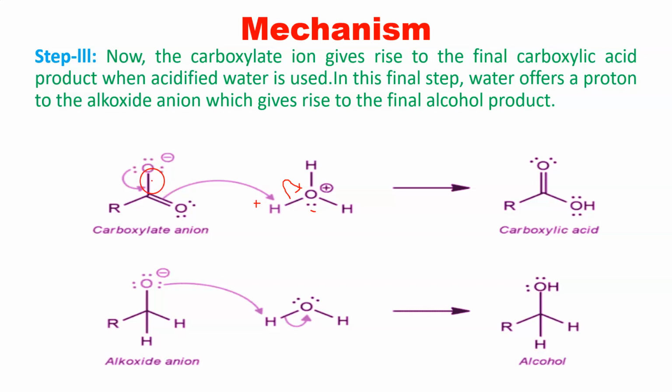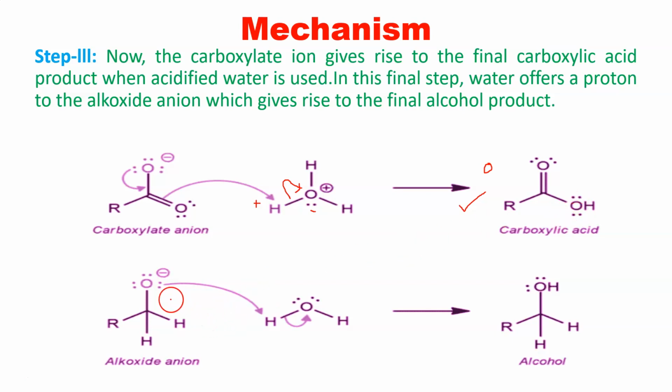And why are all these things happening? These things are happening because the electrons are being shifted between carbon and oxygen, and a new pi bond has been formed. As it is forming a new pi bond, the double bond will break, and it will bring a hydrogen from the acidified water, right? And it will form a carboxylic acid. This carboxylic acid is our oxidized product. The aldehyde has one more hydrogen. That is why it is said to be an oxidized product.